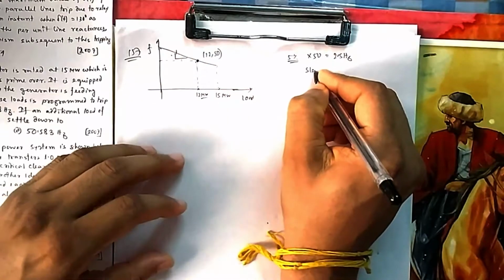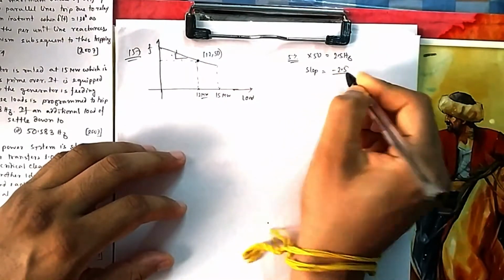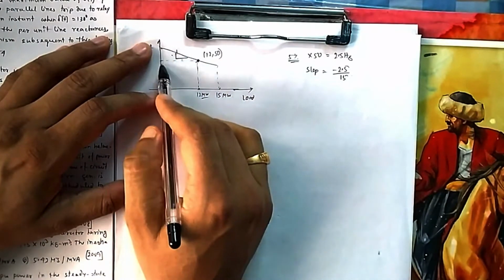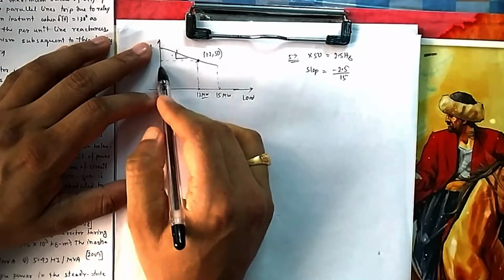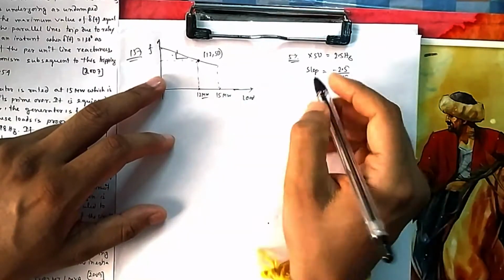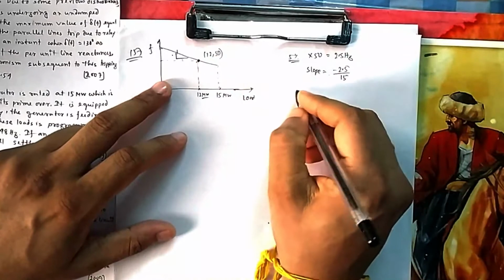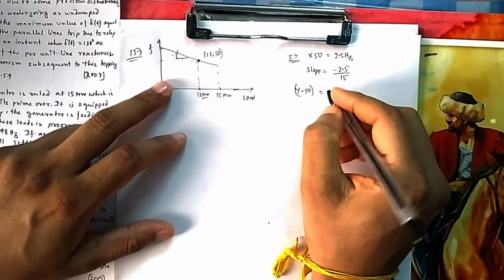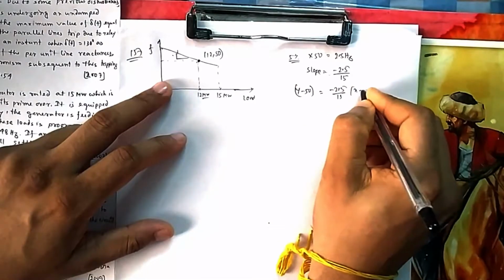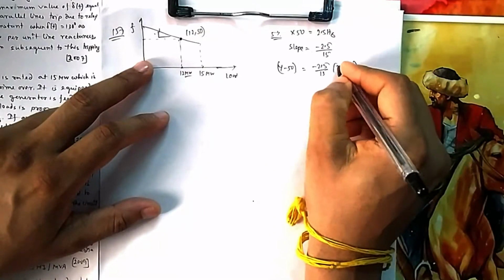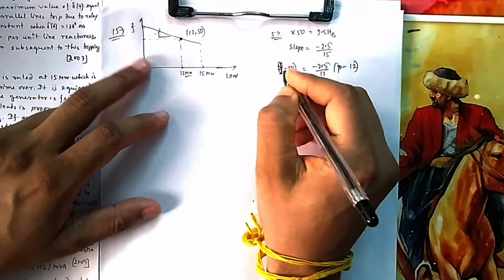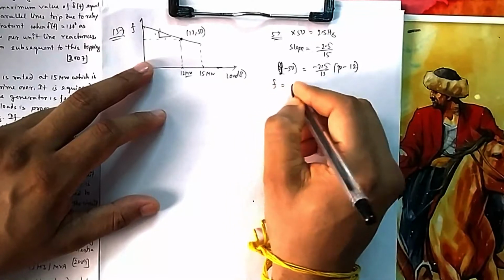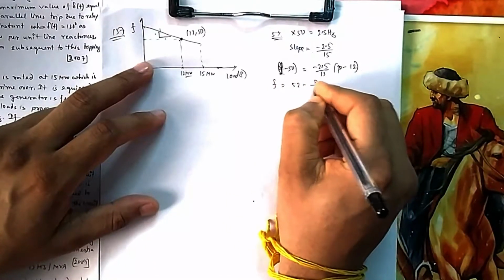So the slope of this line is minus 2.5 divided by 15. From here to here, this is the height, this is the base. So this is the slope. This height is 2.5, from here to here it can fall a maximum of 2.5 and this is 15. So if you know the slope and you know a point, then you can find the equation of the line: y minus y1 is equal to m into x minus x1, or you can write this as p, and this as f. So it will become easy for you. So your f will look like 52 minus p by 6.